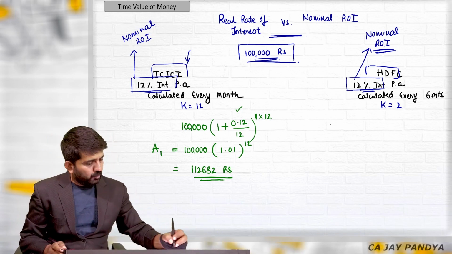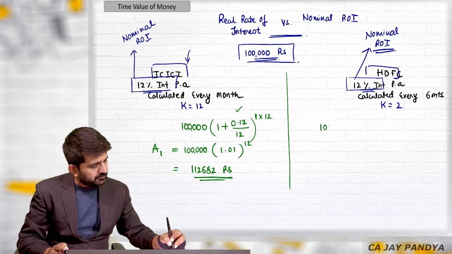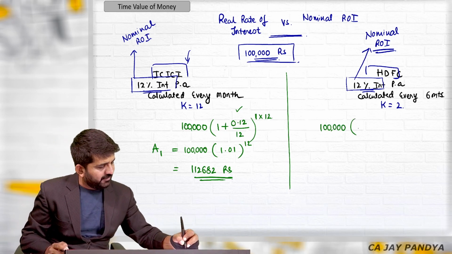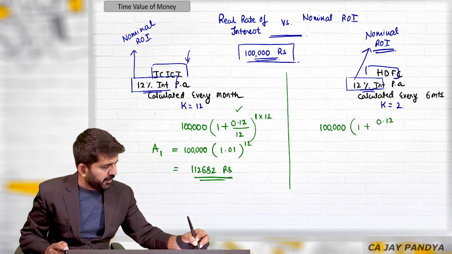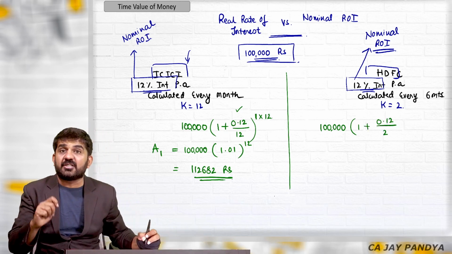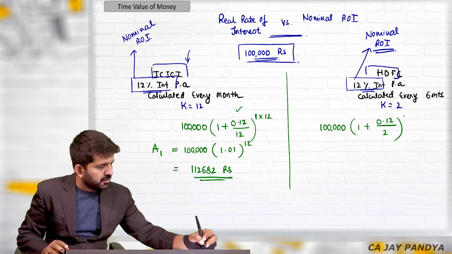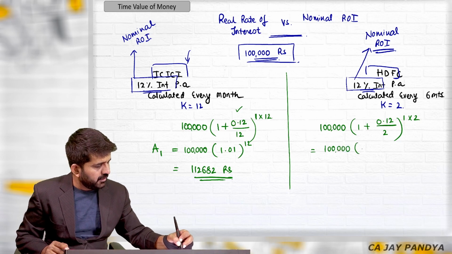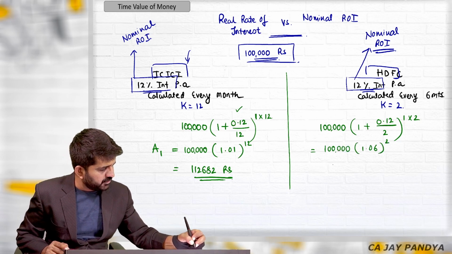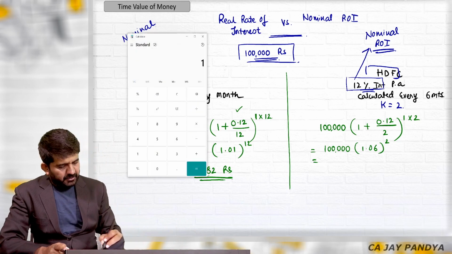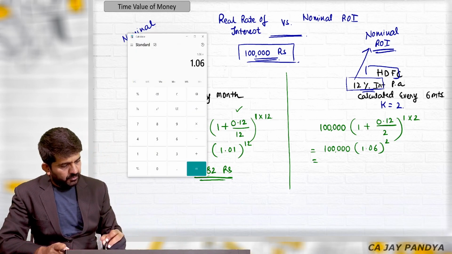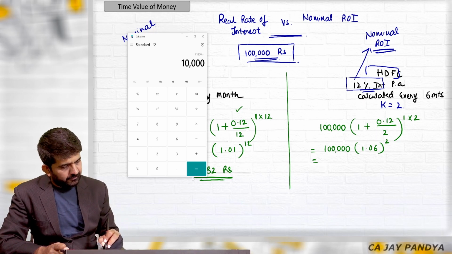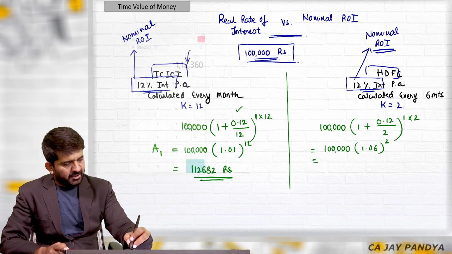In HDFC Bank, what will happen? I am not investing in HDFC Bank, but had I invested, I will be getting (1 plus 0.12 divided by 2) raised to 2. So I get 6% rate of interest, but only 2 times. That is 1 lakh into 1.06 raised to 2, multiplied by 1 lakh, which is 1,12,360.